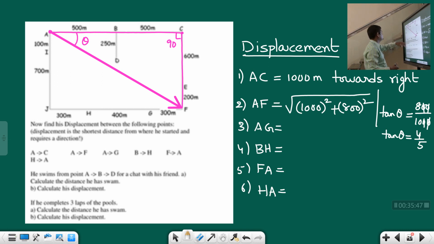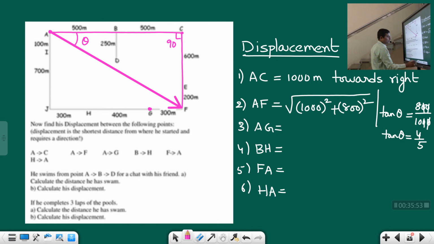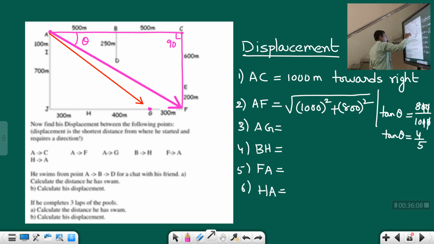Next one is A to G. A to G means this point. Here the point is given as G. Okay students, so you should draw an arrow like this. I'll take a small size, maybe another red color. This is called A to G. Okay students, so now you have to calculate this length. How to calculate this length?